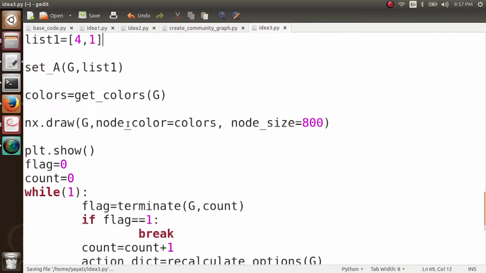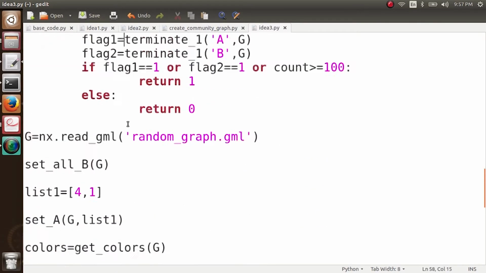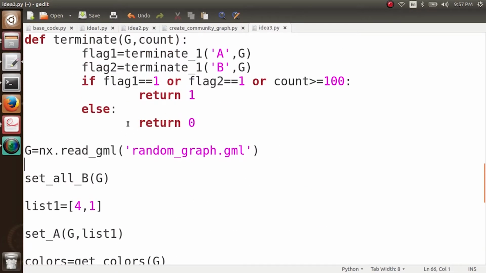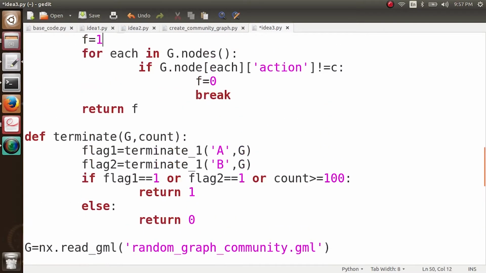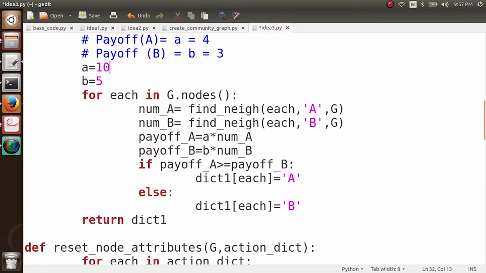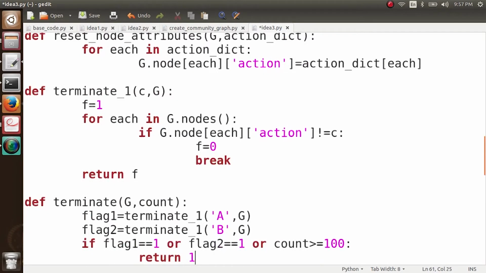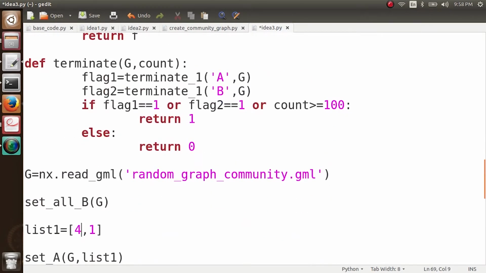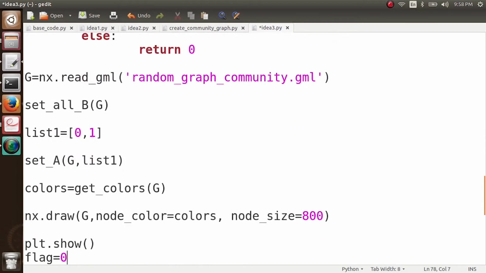First of all, the graph we are going to work with is random_graph_community. Let's keep the payoffs the same: 10 and 5, and let my starting nodes be 0 and 1.